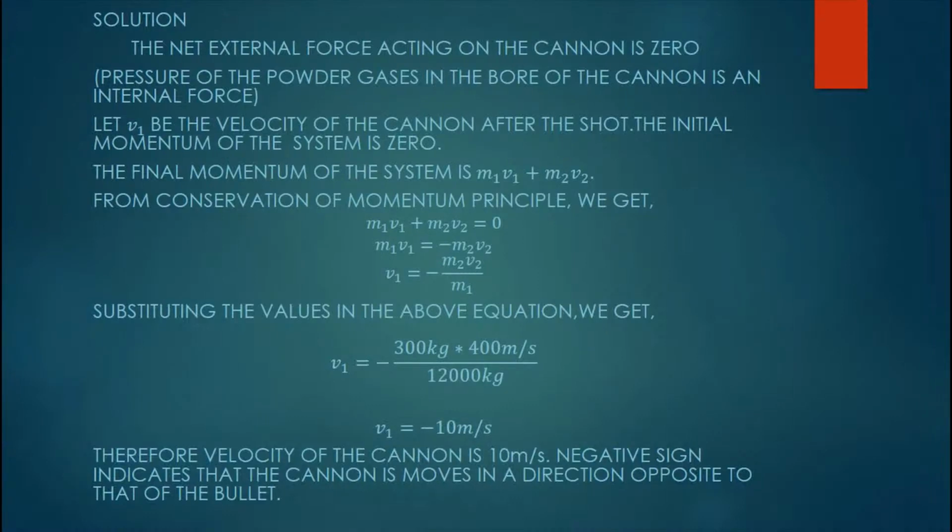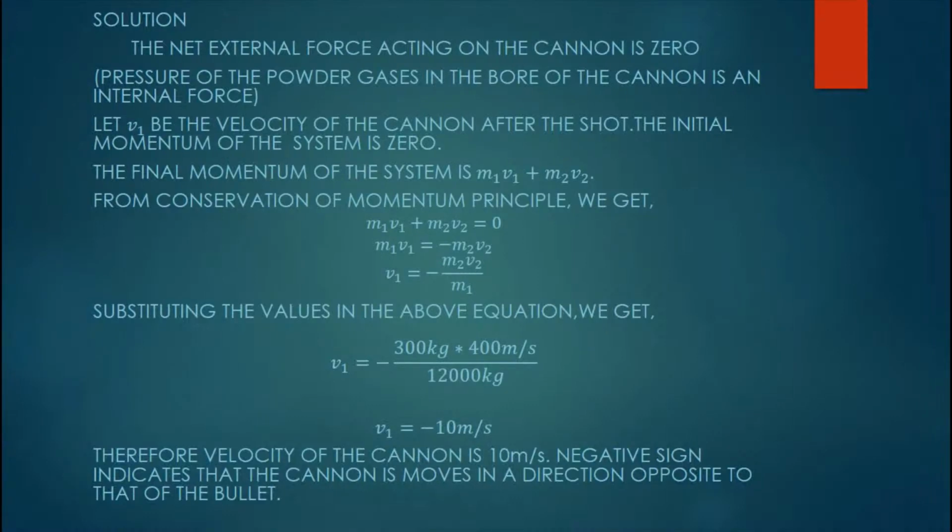The net external force acting on the cannon is zero, since the pressure of the powder gases in the bore of the cannon is an internal force. Let v1 be the velocity of the cannon after the shot. The initial momentum of the system is zero. Hence, the final momentum of the system must also be equal to 0. That is, m1 v1 plus m2 v2 equals 0.